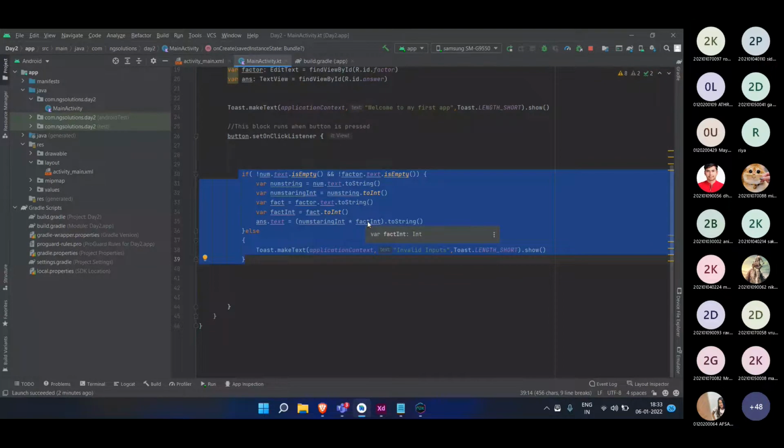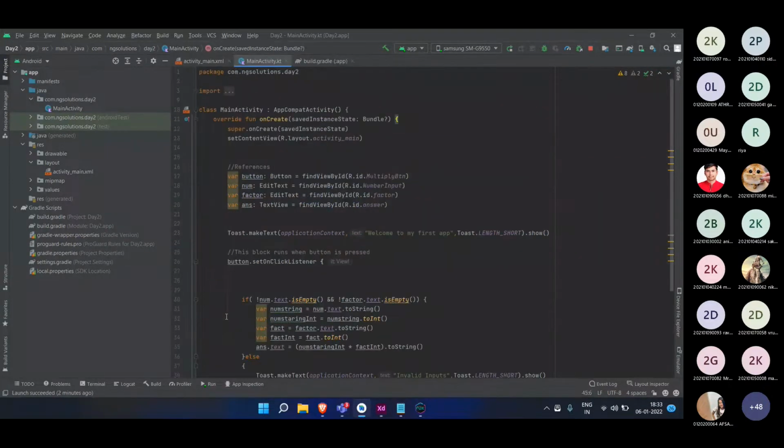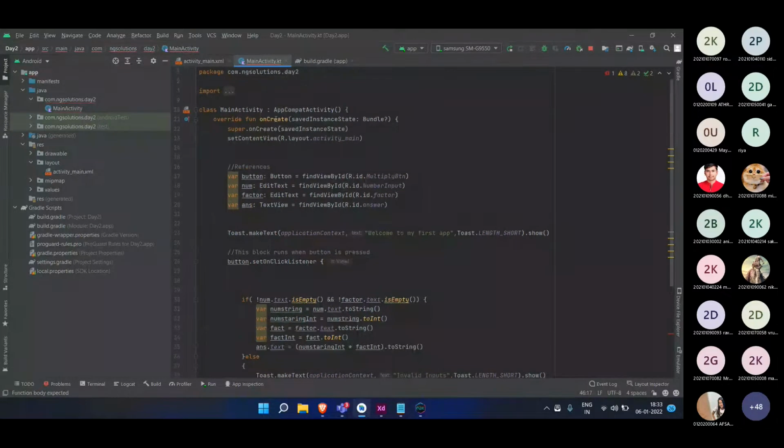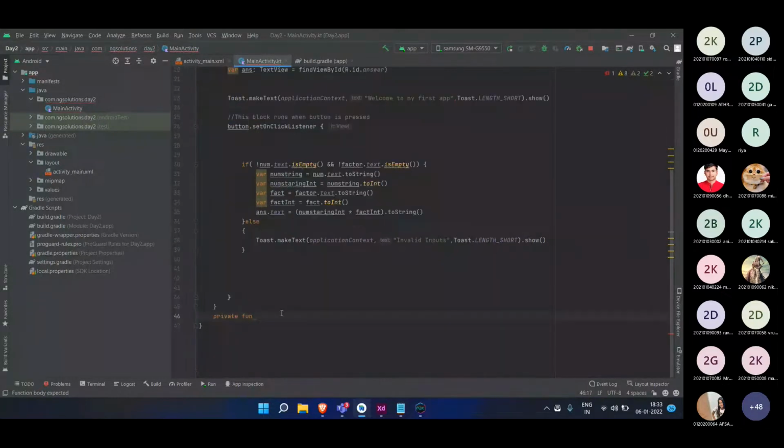So you can use functions over here, just like the function over here, function onCreate. To do that, you can write private func, and give the name like they have given onCreate. Here you can write multiply, and here just give the semicolons.